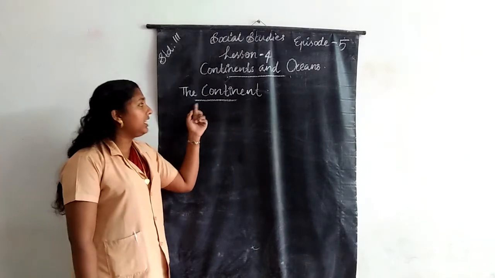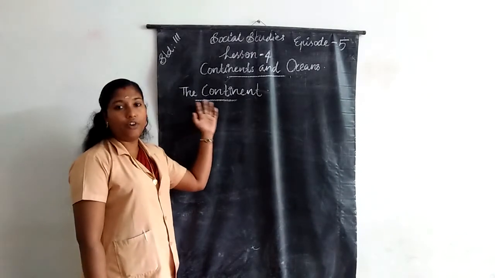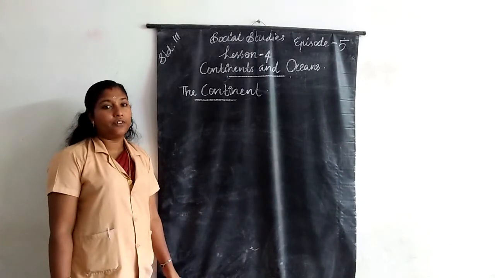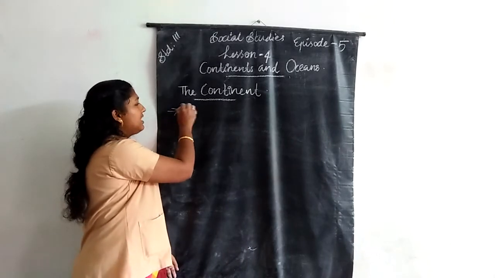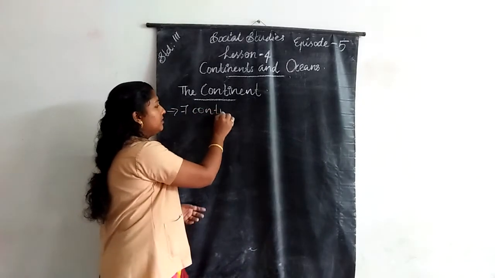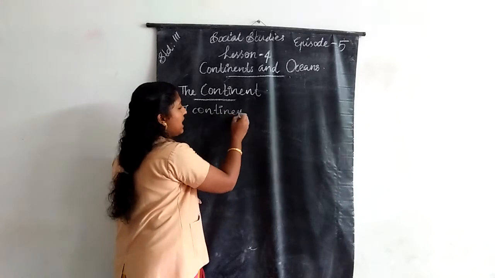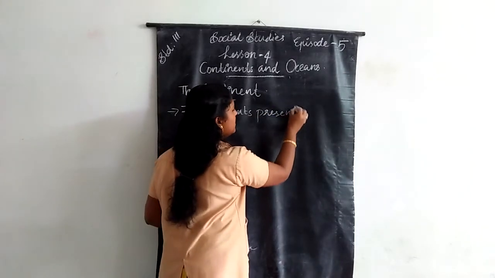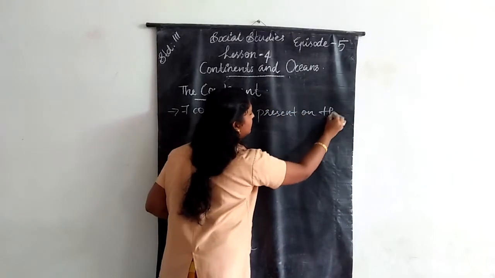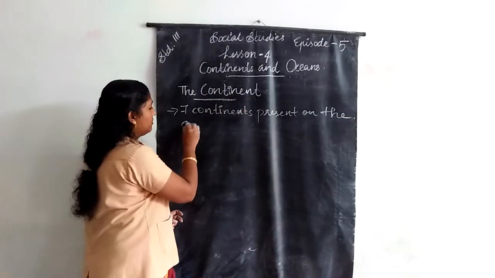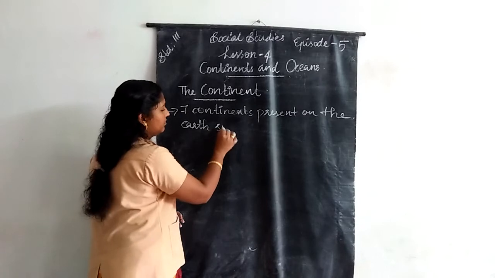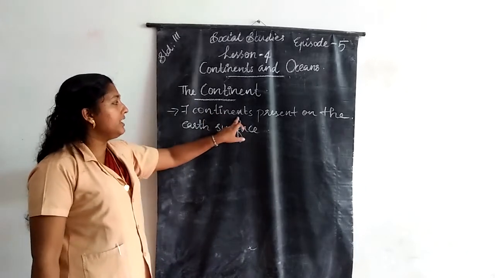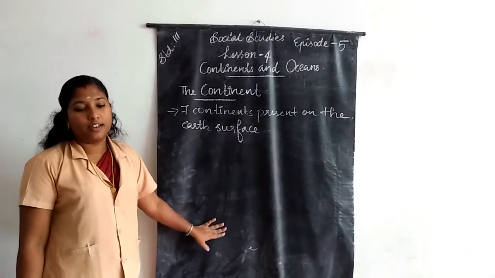There are 7 continents present on the surface of the Earth.